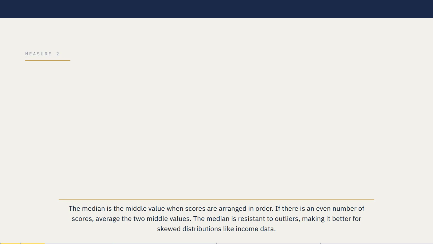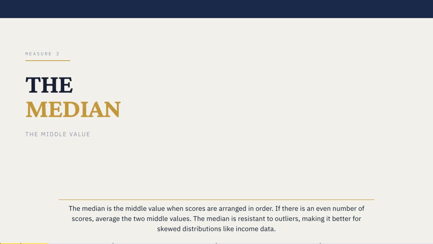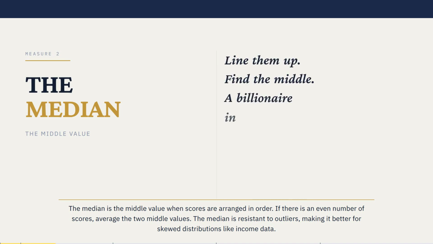The median is the middle value when scores are arranged in order. If there is an even number of scores, average the two middle values. The median is resistant to outliers, making it better for skewed distributions like income data.